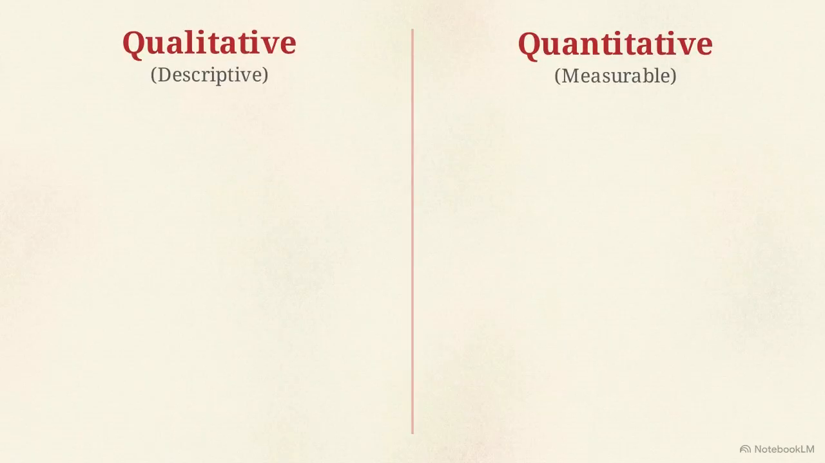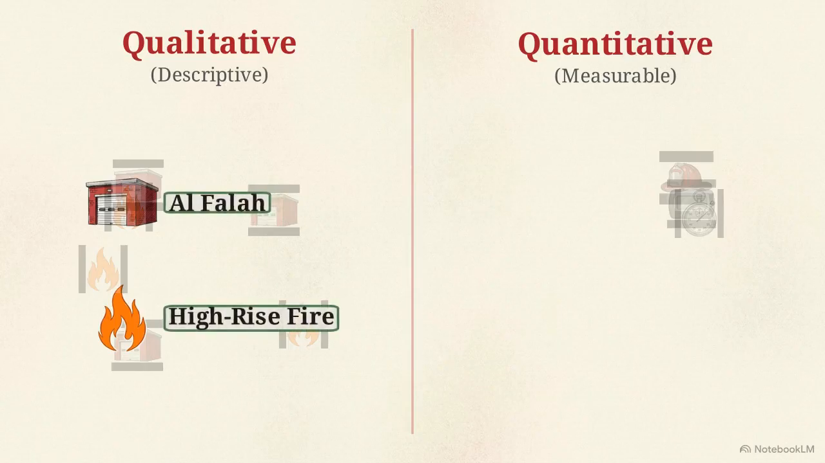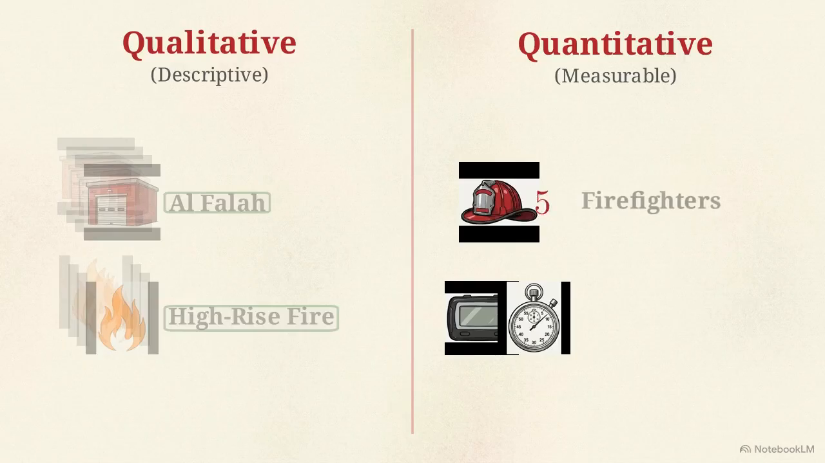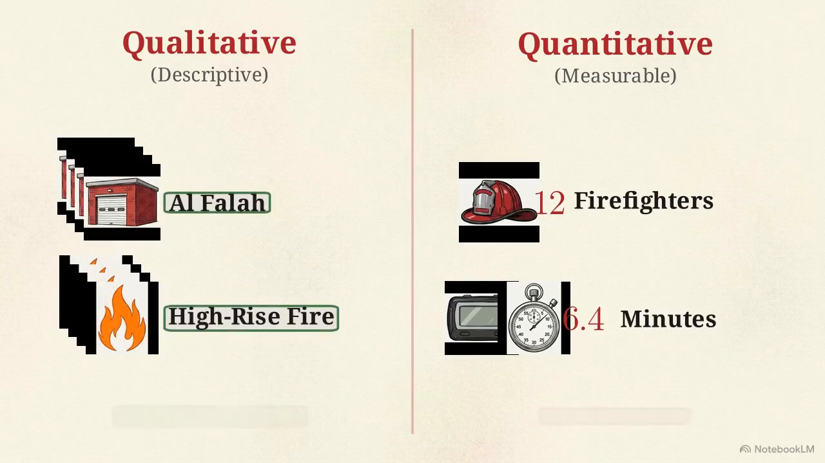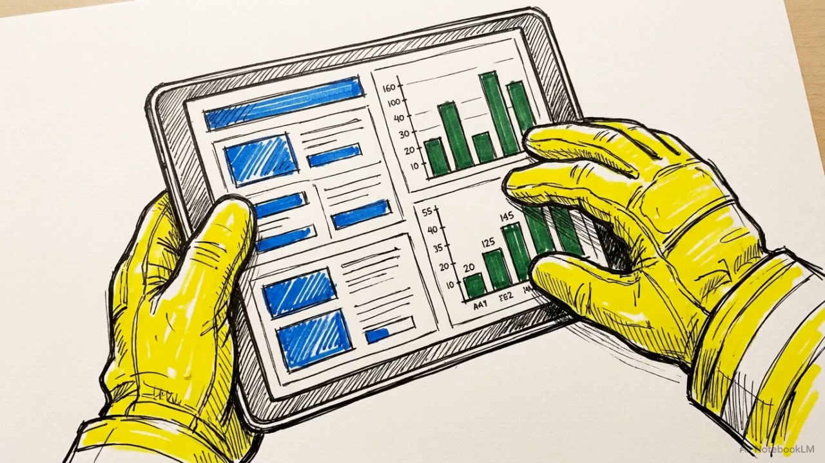To verify a response time claim, analysts organize the log into 2 distinct data families. Qualitative data includes non-numerical identifiers, like alpha law or high-rise fire. These tags allow grouping. Quantitative data consists of measurable numerical values, like 12 firefighters or 6.4 minutes. Accuracy depends on keeping these types separate. You cannot calculate an average using descriptive tags, and you cannot group incidents effectively without their qualitative context.